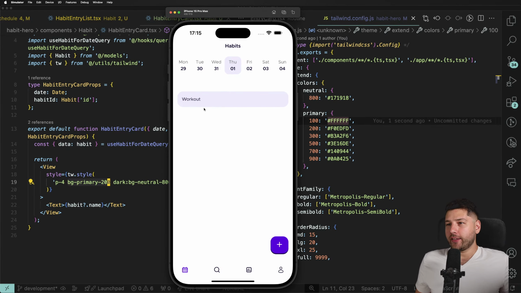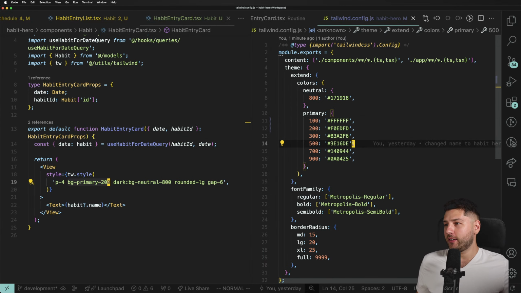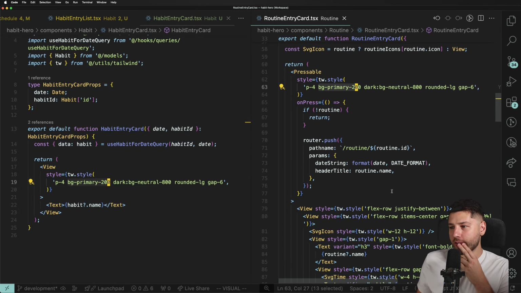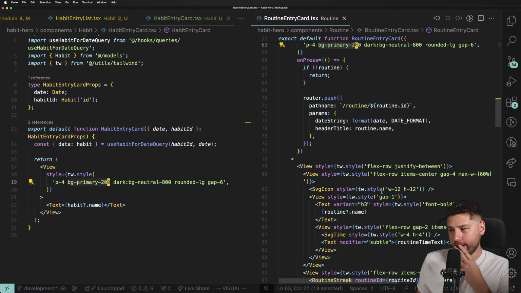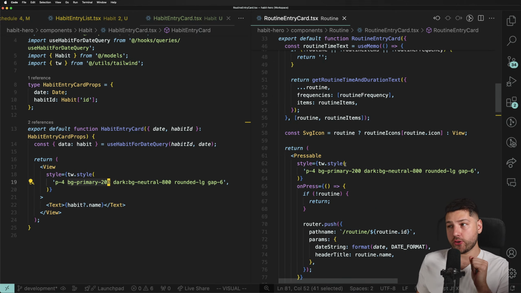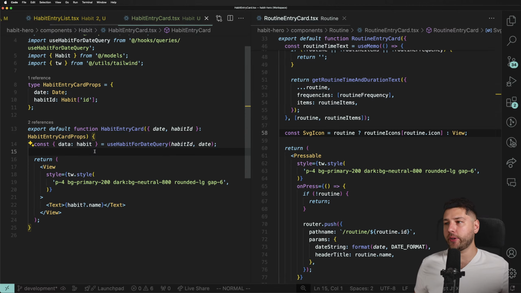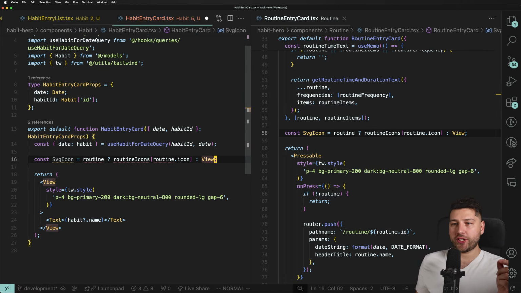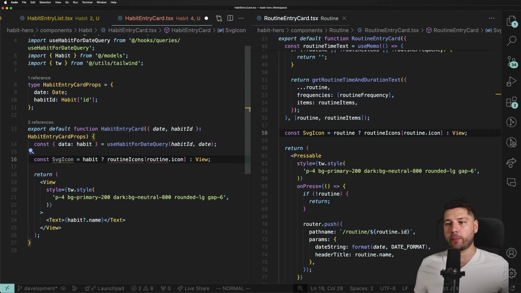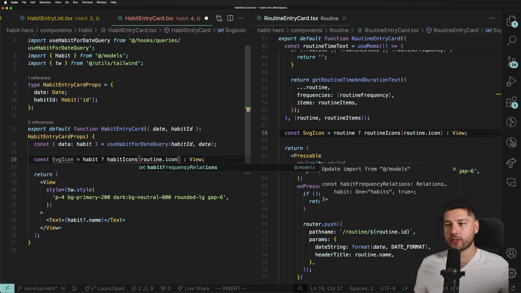Cool. So I think this is fine as a color. Let's close this. What else do we want, right? So we have the routine here. What else do we want? Oh, the icon. We have an icon for our routine. We have icons available. Let's use them. So we're going to come here, take this, and I'm going to put here SVG icon. We're going to put habit, and then we're going to put habit icons.